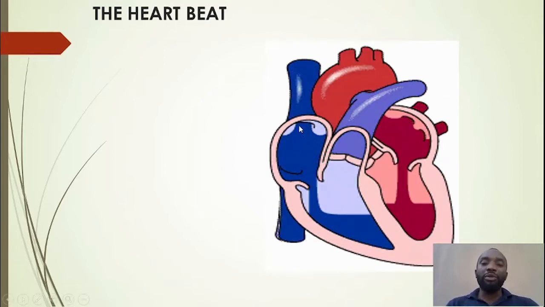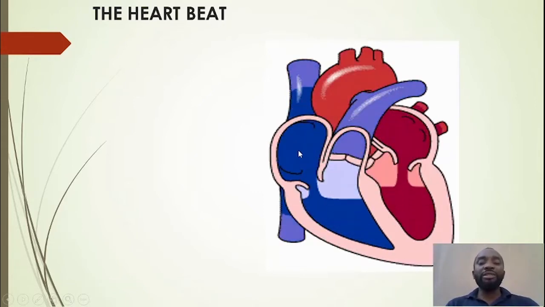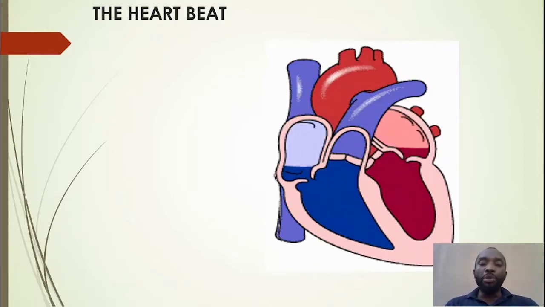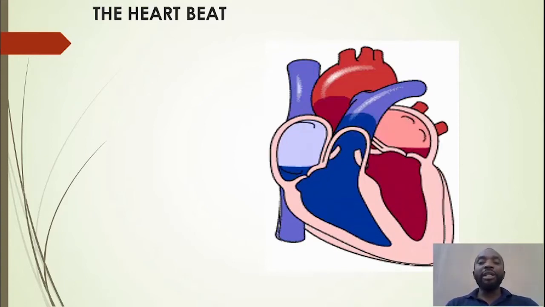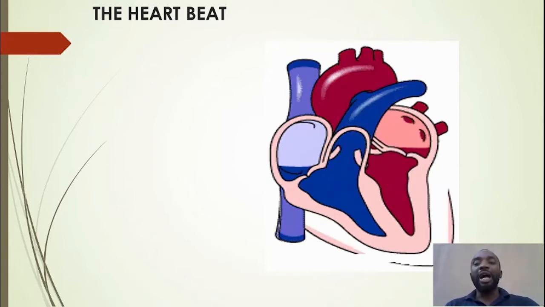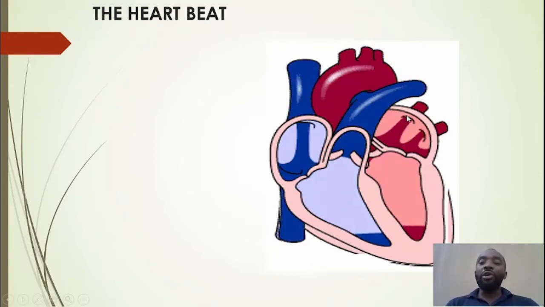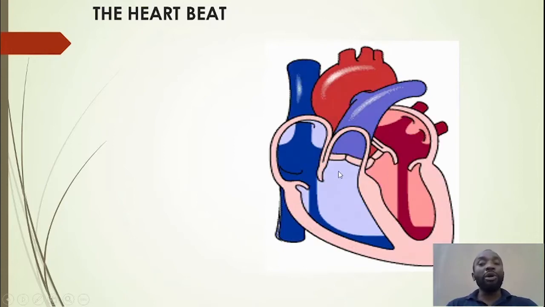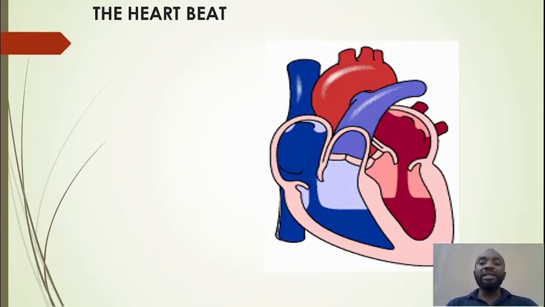Now when it comes from this place, it enters the right ventricle. From the right atrium, the valve will open and then it will enter the right ventricle. From the right ventricle, it will leave the heart and go to another place. Now it comes back to the heart again. Remember, we say it must come to the heart twice, because it's a double circulation. Now the first one goes to the left hand side, the second one goes to the right hand side.